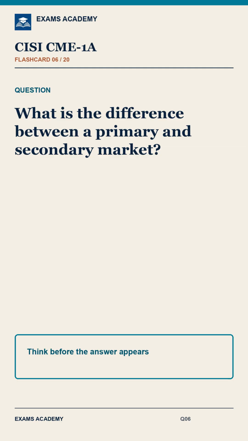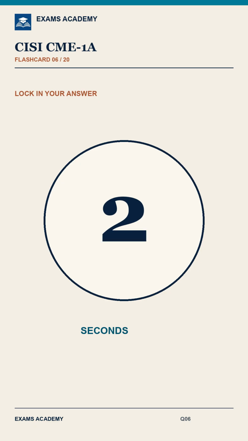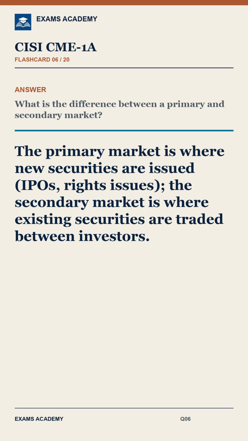Question 6. What is the difference between a primary and secondary market? Answer. The primary market is where new securities are issued, IPOs, rights issues. The secondary market is where existing securities are traded between investors.